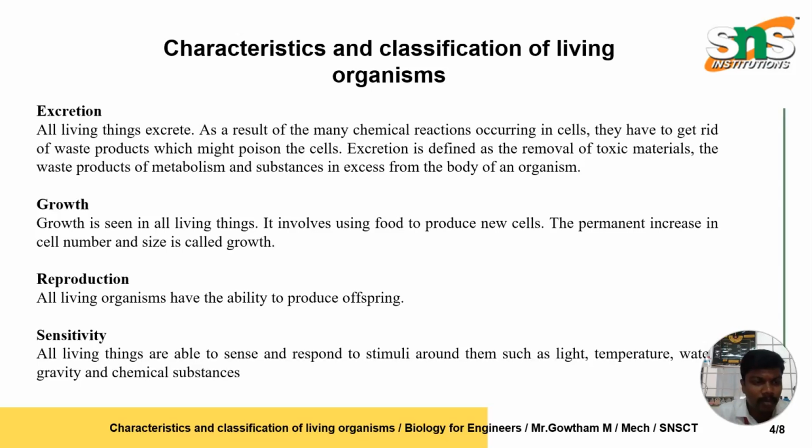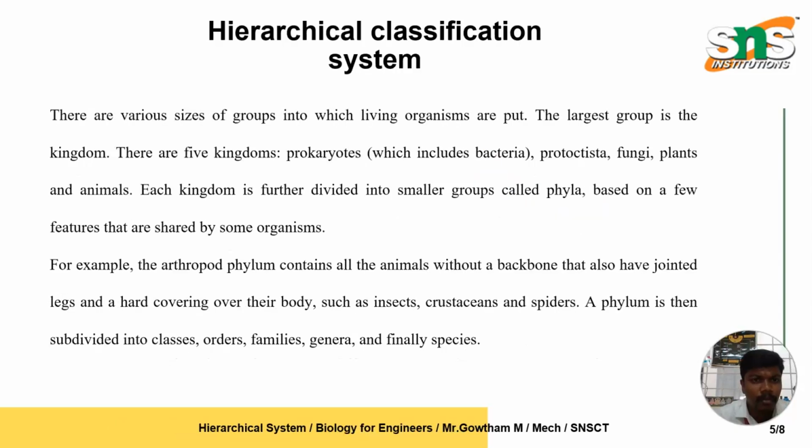Next one, reproduction. All living organisms have the ability to produce offspring. Then sensitivity, it's a major one for all human beings and living things. All living things are able to sense and respond to their surroundings such as light, temperature, water, gravity, chemical substances, etc. So here are some hierarchical classifications as I mentioned for the next slide.